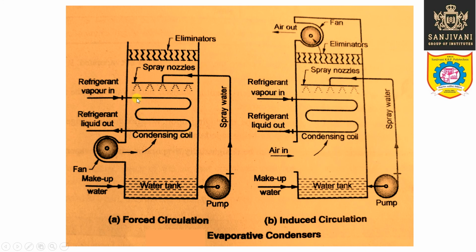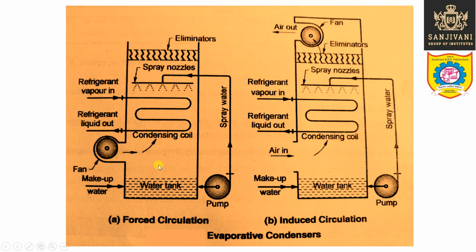the heat of evaporation is taken from the refrigerant, and thus the refrigerant gets cooled and it gets condensed into liquid. From vapor condition, the refrigerant is condensed into liquid, and this liquid refrigerant is leaving this coil, and the air is moving in the upward direction. The air may contain some liquid water particles. They are removed in the eliminator, and the air will leave from the top.